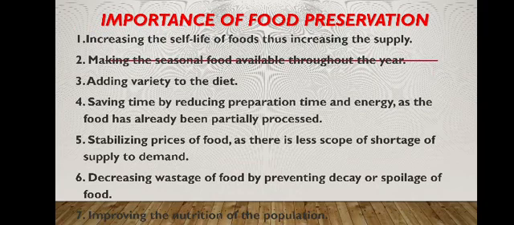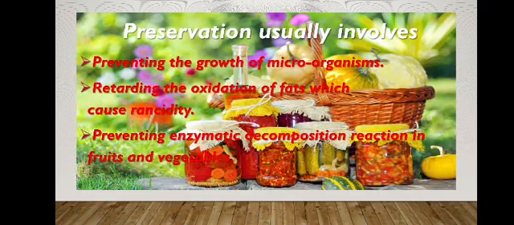Then improving the nutrition of the population, as we have already discussed. When the wasted fruits and vegetables or the food products can be preserved, we can feed the low income group population or the poorer population which doesn't have food for a day. Okay, that is what we mean by improving the nutrition of the population.